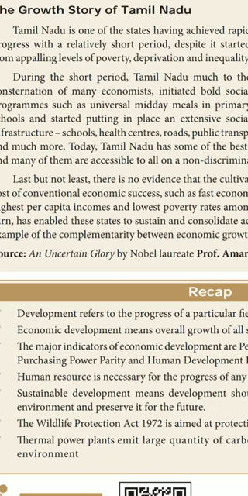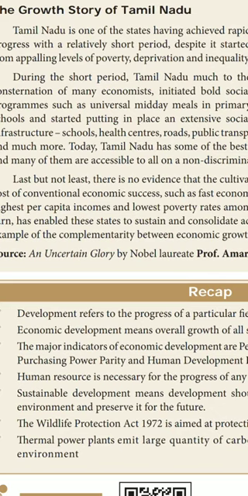Do you know what you mean by per capita income? How can we calculate this per capita income? That is net national product divided by total population of a country. Already we have learned, isn't it? Per capita income means what? It is the average income of an individual of a country. How can we calculate it? Net national product divided by total population of a country. So Tamil Nadu has the highest per capita income and the lowest poverty rate among all Indian states.